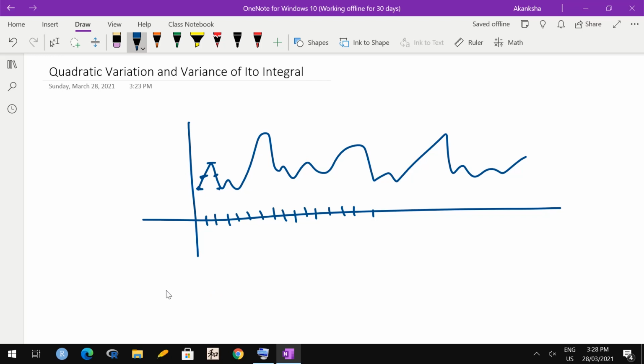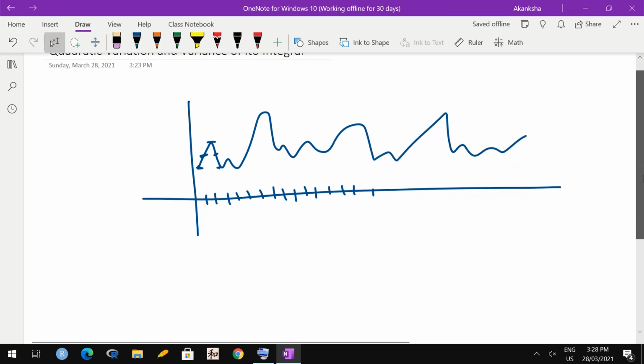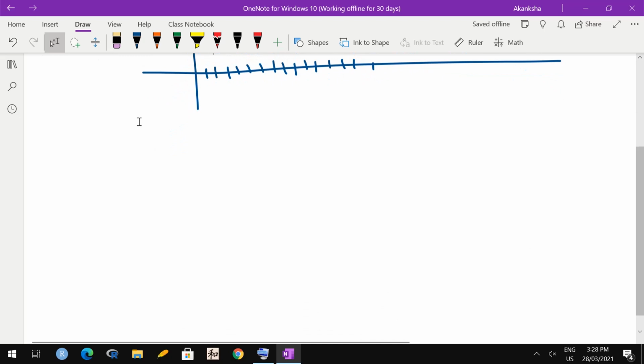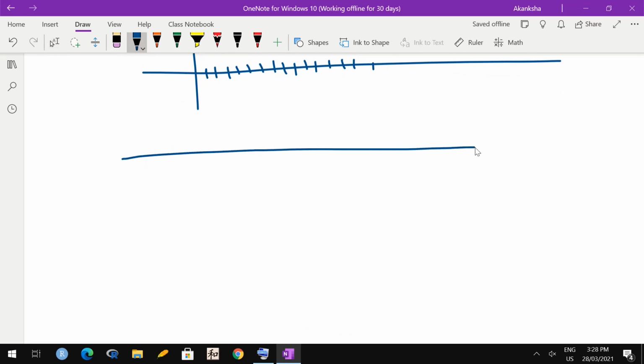Okay, so here now we are going to talk about quadratic variation for Ito integral of a simple process. Because the process is simple, we know that it is constant over certain intervals. So suppose this is 0, this is t, and I have here suppose t1, t2, somewhere here say tj, then tj plus 1 and so on.